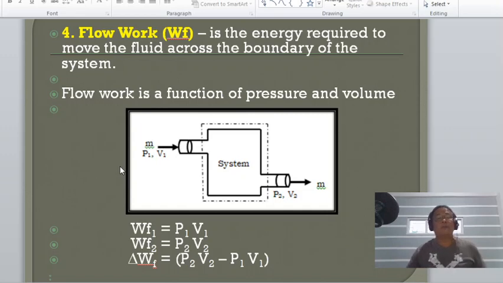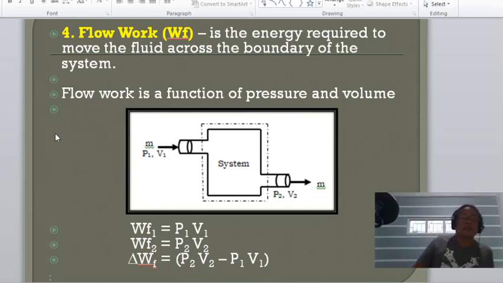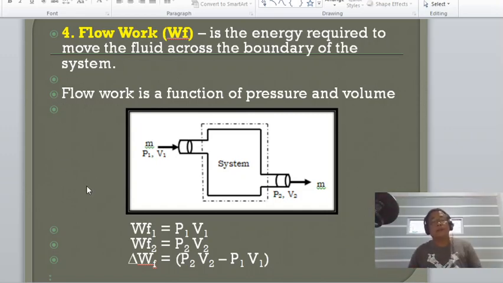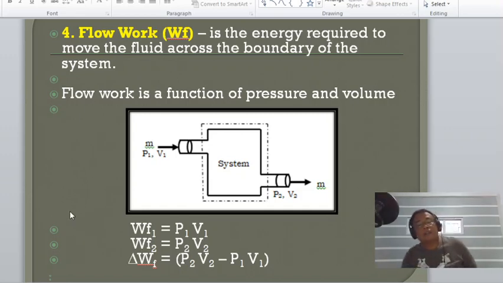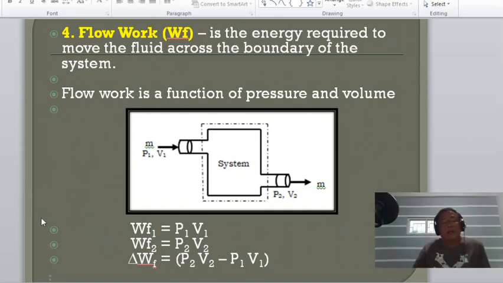Getting now the flow work at 1, that is pressure multiplied by the specific volume at 1. And for 2, the flow work at 2, that is pressure at 2 multiplied by the volume at 2. So, getting now the change in flow work, that is equal to P2V2 minus P1V1.